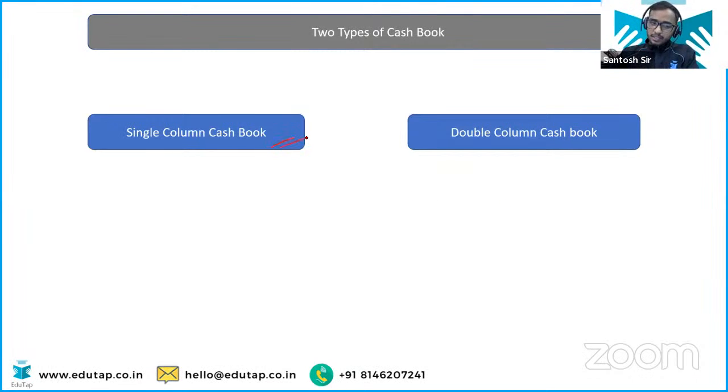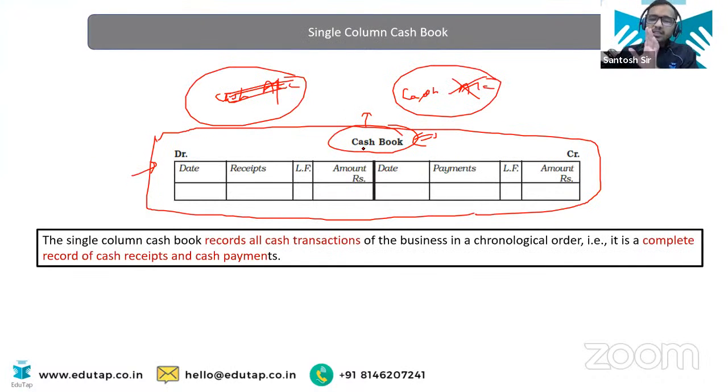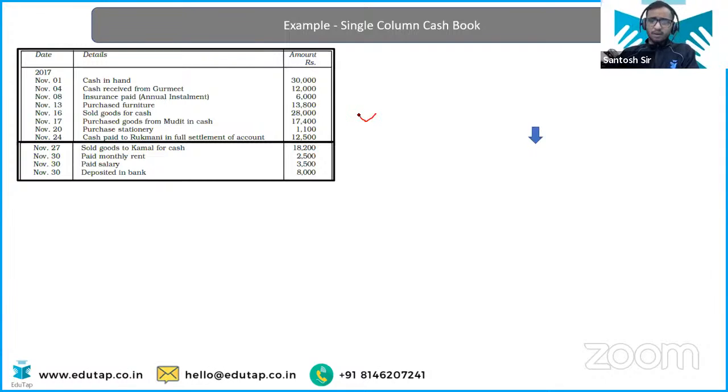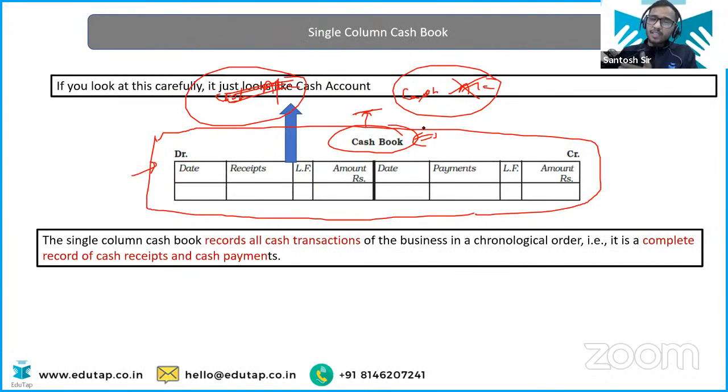Now there are two types of cash book. First one is single column cash book. Another one is double column cash book. Very easy it is. So in the single column cash book, what happens? All the entries that relate to cash transactions are going to get entered in the cash book. See, it is just like the cash account. Now, I'll give you the example of how to prepare this cash book, just like we have prepared the cash account.